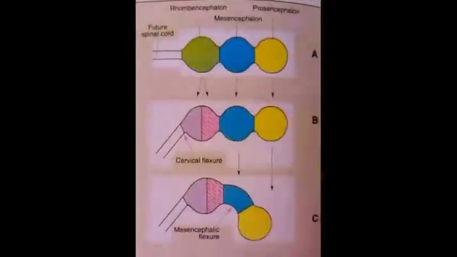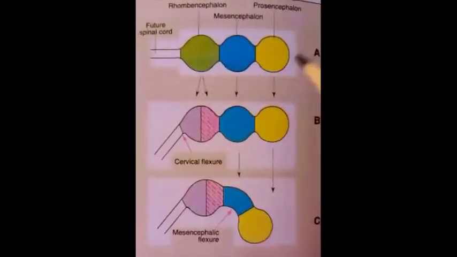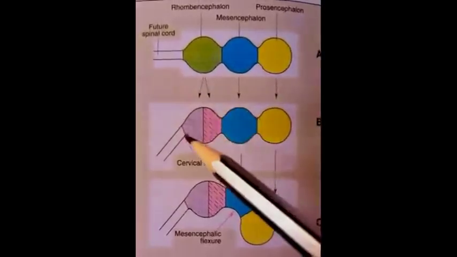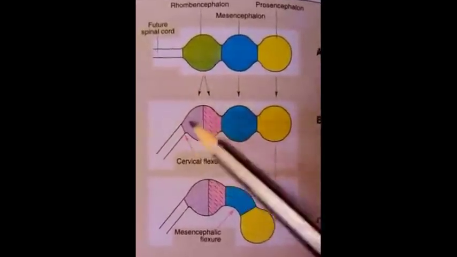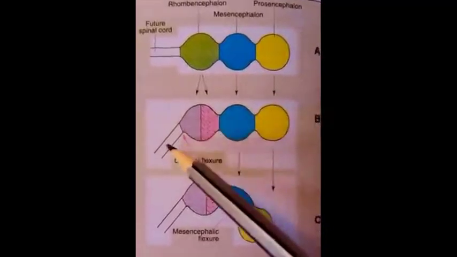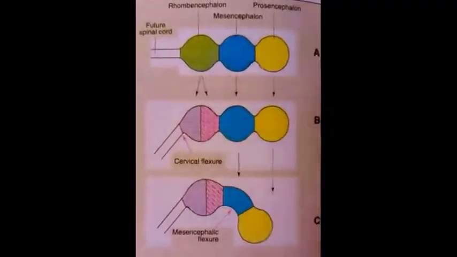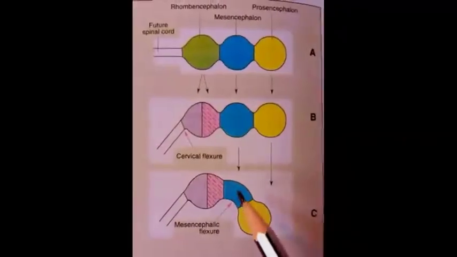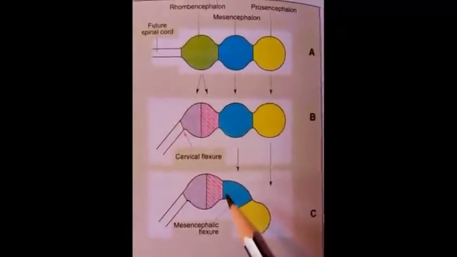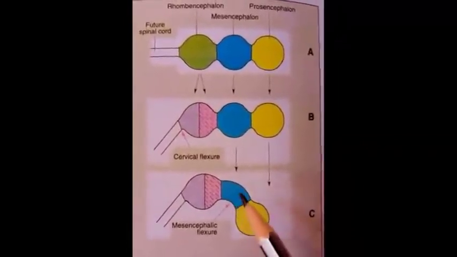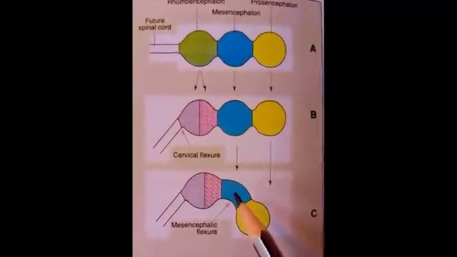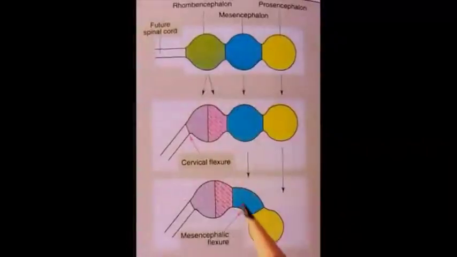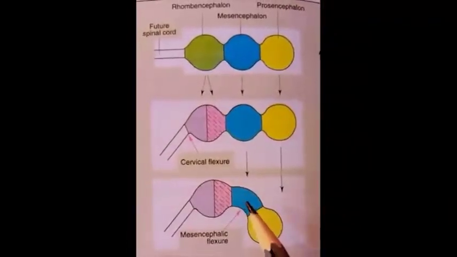The first flexure or bend that appears is the cervical flexure, which appears at the junction of rhombencephalon and the spinal cord. The second flexure is the mesencephalic flexure, which appears in the region of the midbrain or mesencephalon. It is also known as the cephalic flexure.